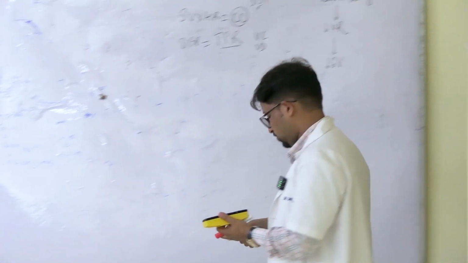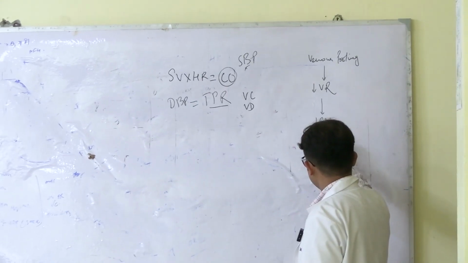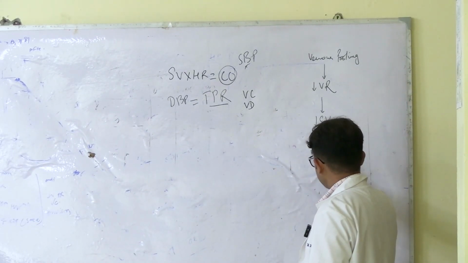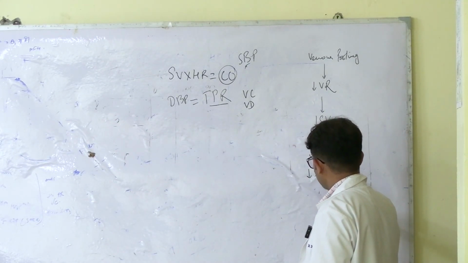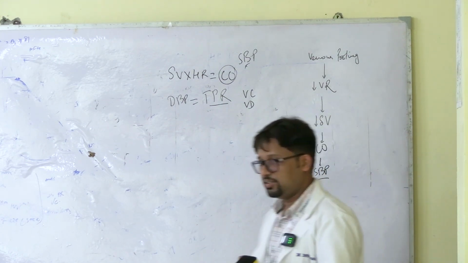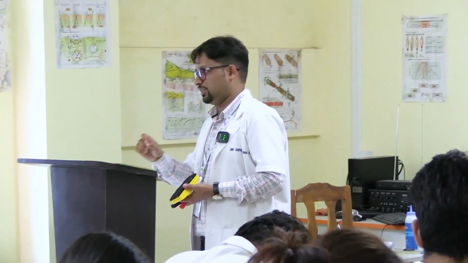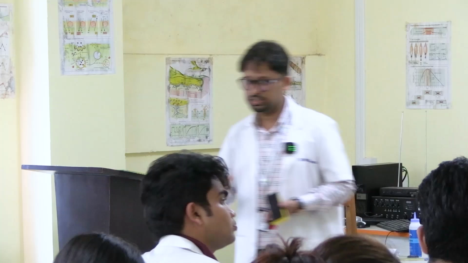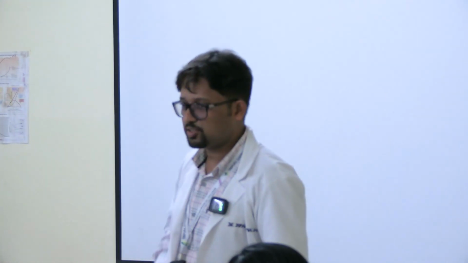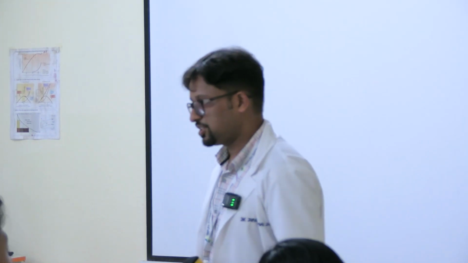Okay. So when stroke volume is less, cardiac output is less, systolic blood pressure is less. Now this reduction in systolic blood pressure will cause a reduction in mean arterial pressure. Although mean arterial pressure is majorly decided by diastolic pressure, it is not that systolic has no role. So if systolic reduces, the overall mean will also reduce to a certain extent. Now this fall stimulates the baroreceptors. Why? Baroreceptors are stretch receptors on the walls of the blood vessels. Blood pressure by definition is what?